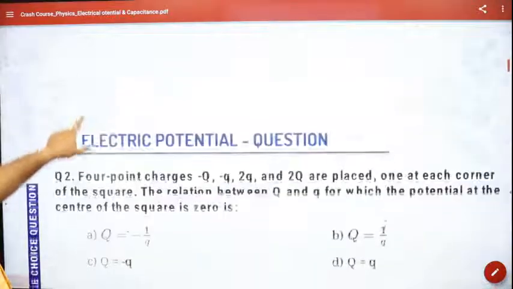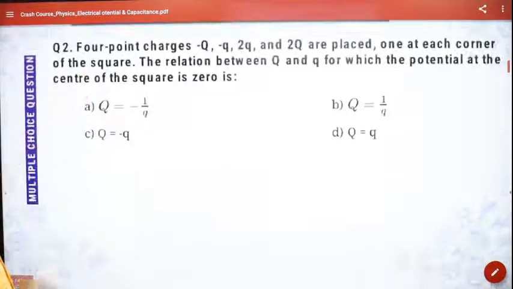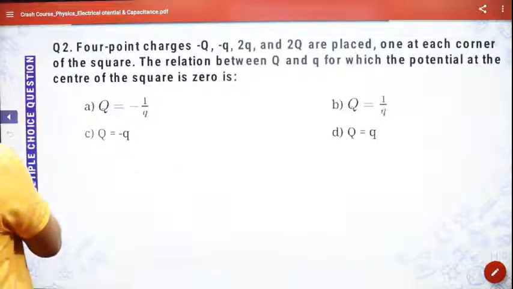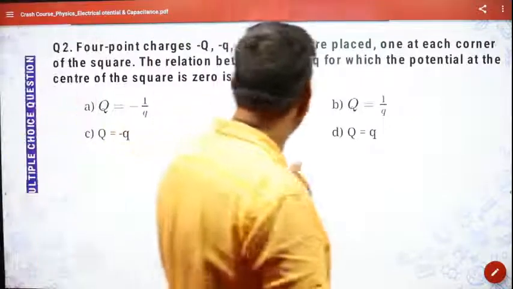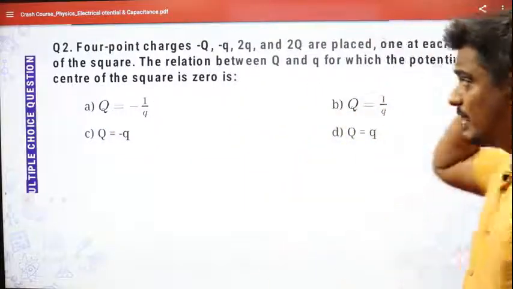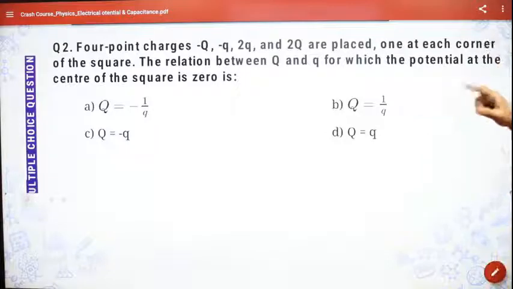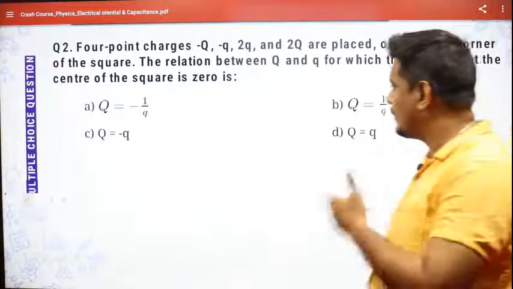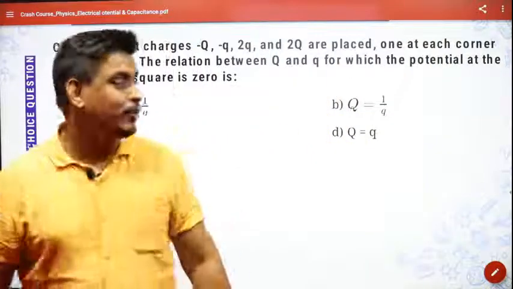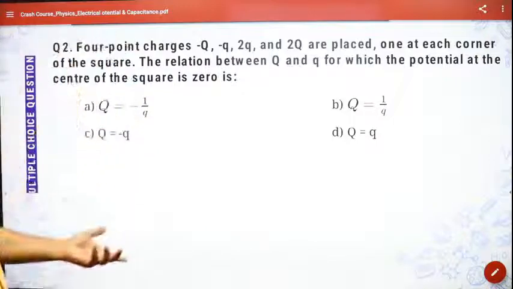Let us take a question now based upon all these things. 4 point charges, minus Q, that is minus capital Q, minus small q, 2q and 2 capital Q, are placed one at each corner of a square. Find the relation between capital Q and small q for which the potential at the center of the square is 0.